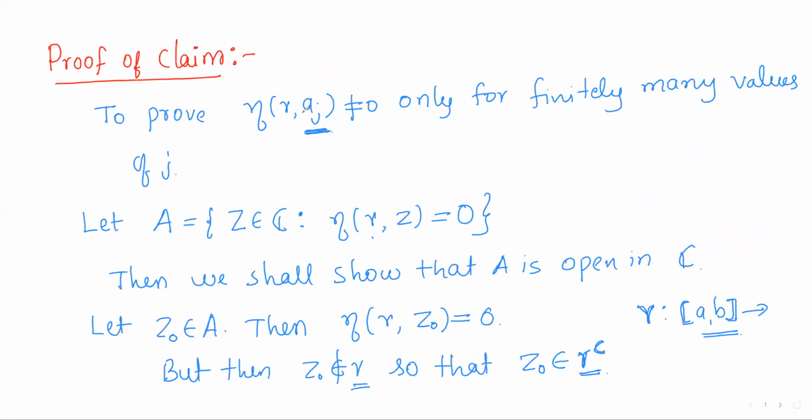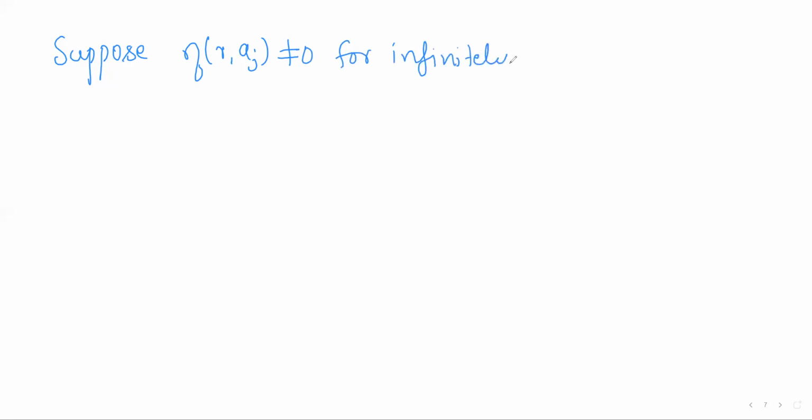Right. Now, what do we have to prove? Actually we were proving that the index of gamma with respect to a_j is non-zero for only finitely many values of j. To prove this, assume the contradiction. Suppose the index of gamma with respect to a_j is non-zero for infinitely many values of j.